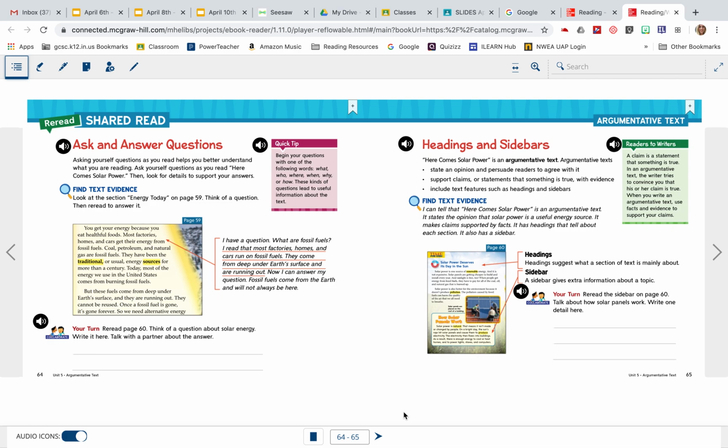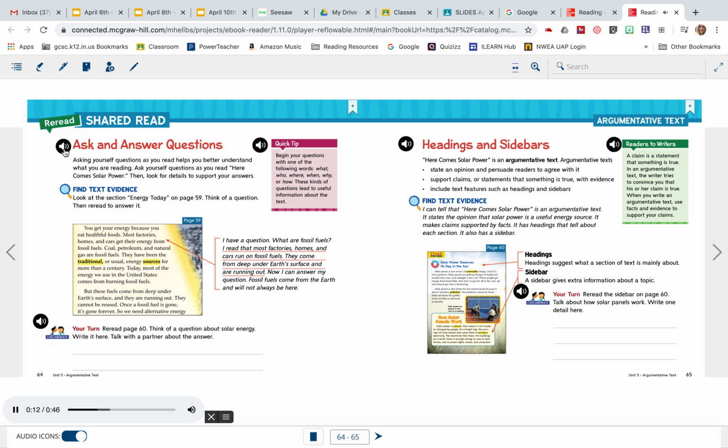So we're looking at text features from our text that we worked on the other day, Here Comes Solar Power. And the first thing that we're looking at here is asking and answering questions. We have talked a lot this school year about how important it is for your brain to be thinking about things as you're reading. And we've seen these examples before, so we can run through this pretty quickly. So up here, ask and answer questions. Asking yourself questions as you read helps you better understand what you are reading.